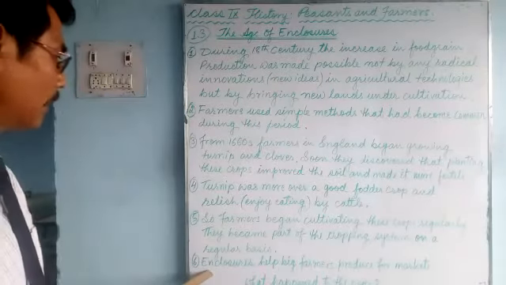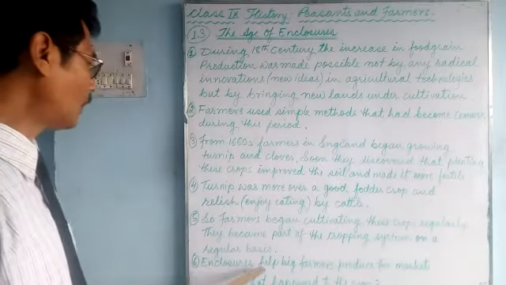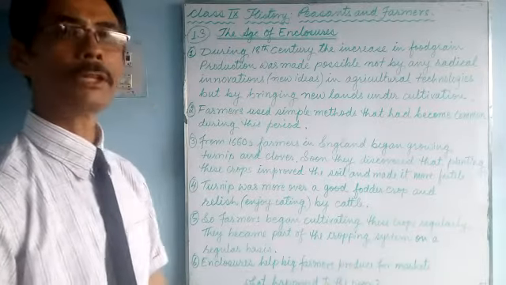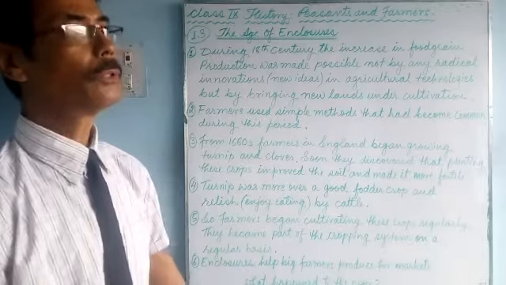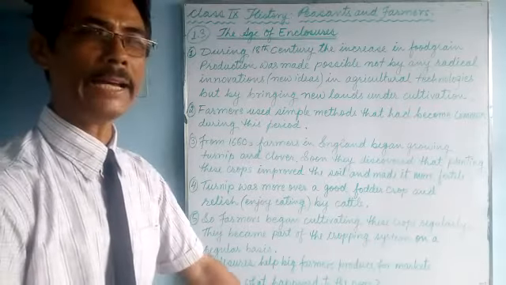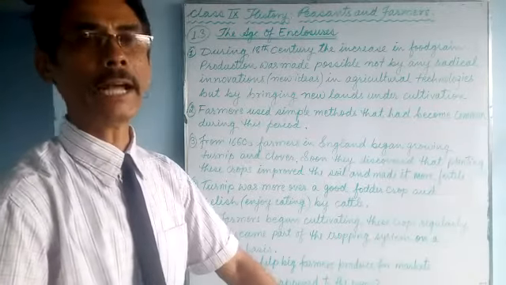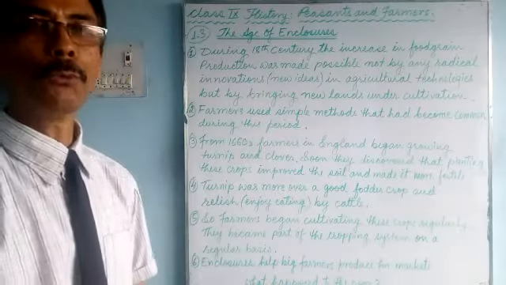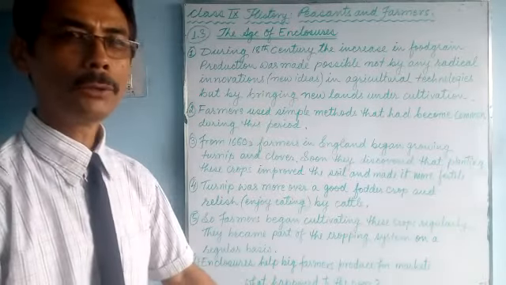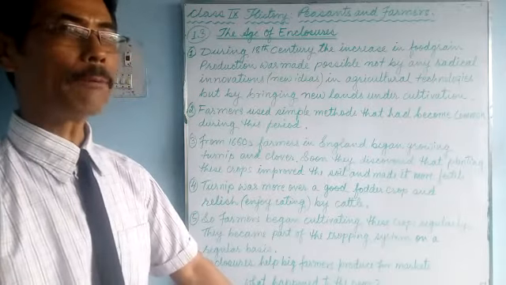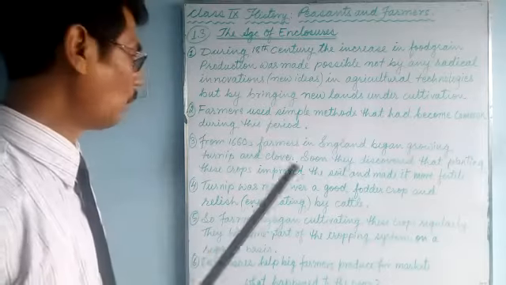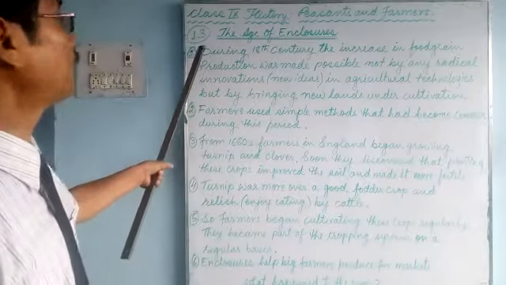Enclosures. Now we'll talk about the last, number 6. Enclosures helped big farmers produce for the market. Enclosing the common land helped the big farmers and the landlords. But what happened to the poor? Where did they go? What happened to their livelihood? We'll talk about it in our next class, 1.4. 1.3 we have finished.